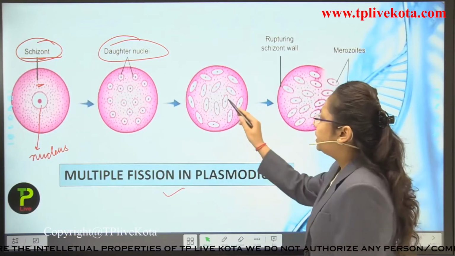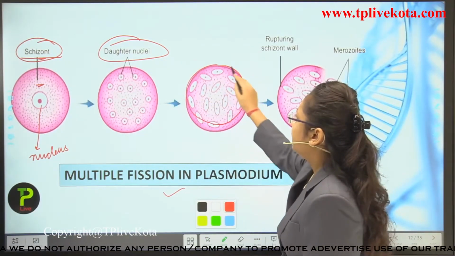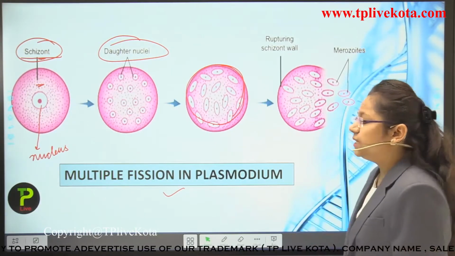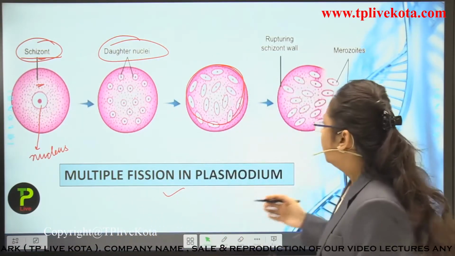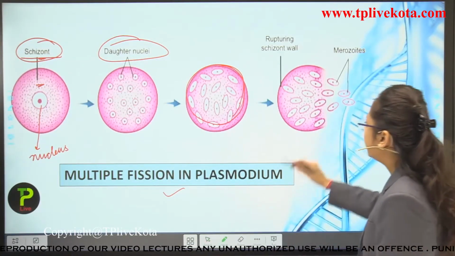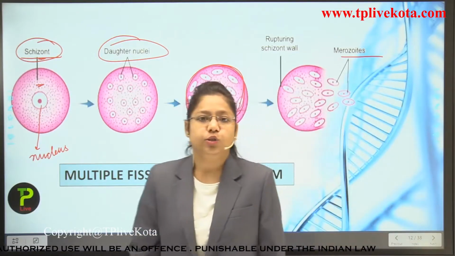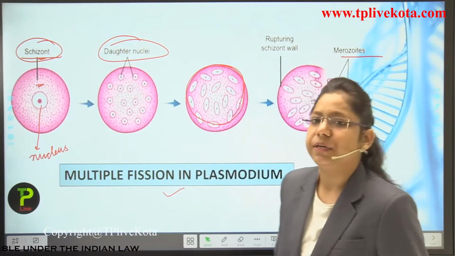Now these daughter nuclei will get arranged at the periphery. After getting arranged at the periphery, they will come out through the plasma membrane. They are getting separated from the plasma membrane and releasing into the external environment, and they are also known as merozoites. So this is how the multiple fission in Plasmodium takes place.